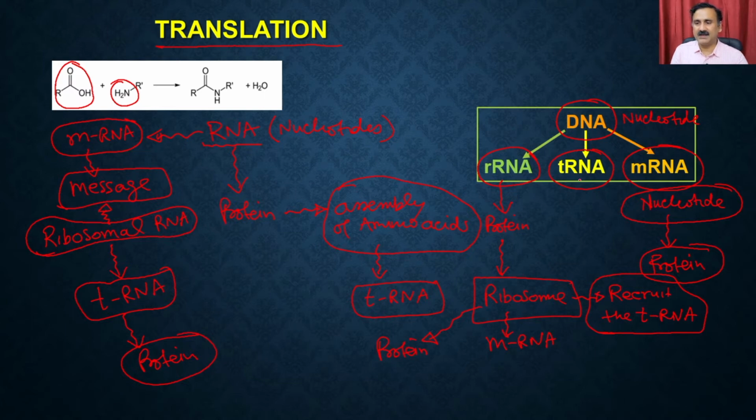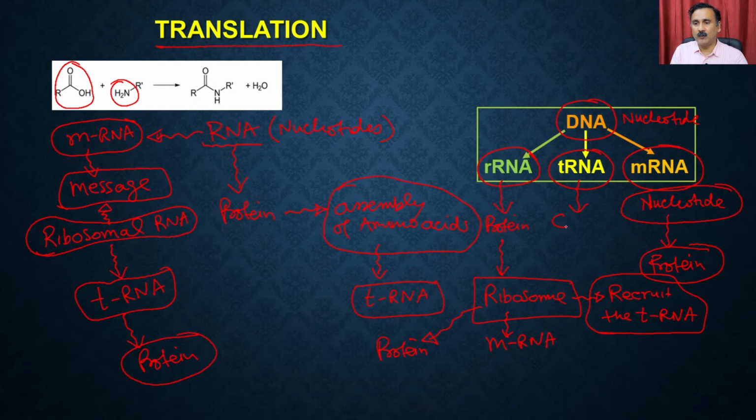What you see here is transfer RNA. So transfer RNA, as the name suggests, is going to transfer the amino acids. So it is going to carry the amino acids, and it is going to transfer those amino acids as per the instruction or information provided by the ribosomes. Then messenger RNA, as the name suggests, is going to have the messages, and those messages are in the form of nucleotides, and that message is going to be interpreted by the ribosomal machinery, and ultimately it is going to give you the synthesis of the proteins.